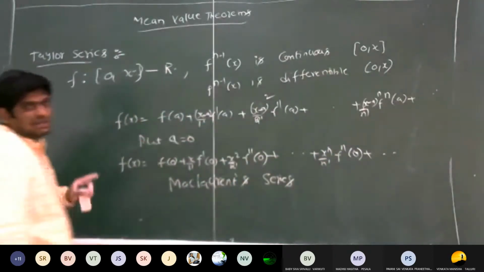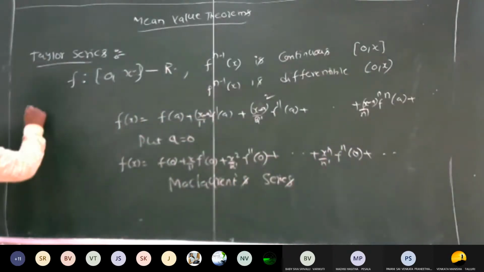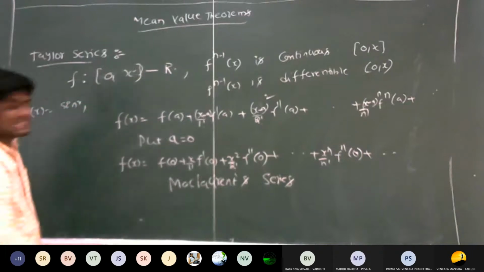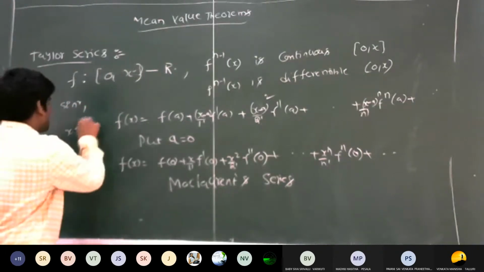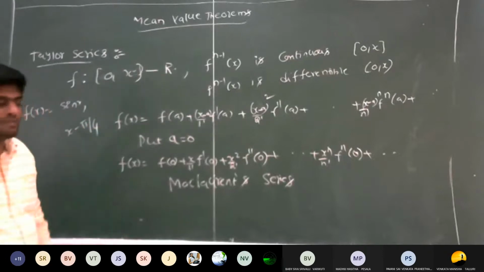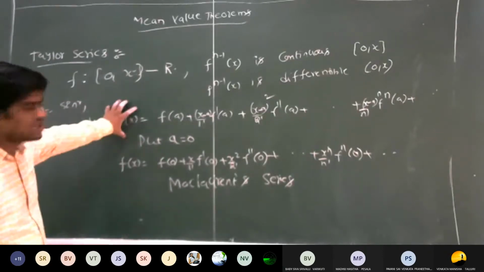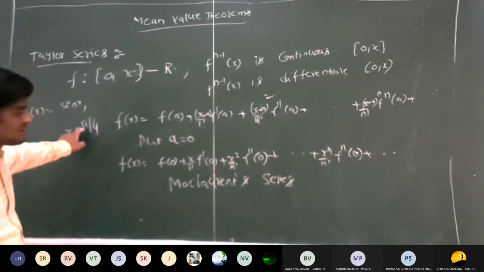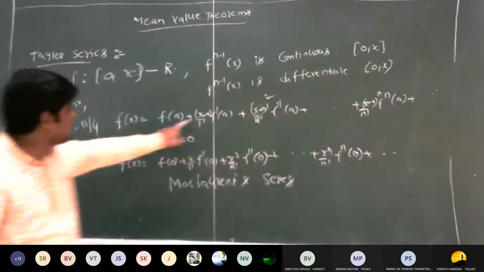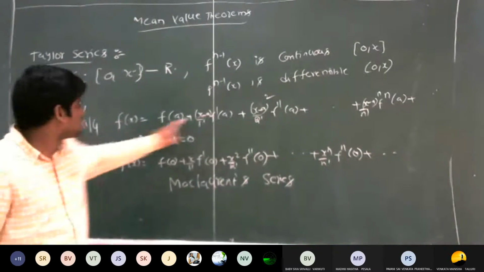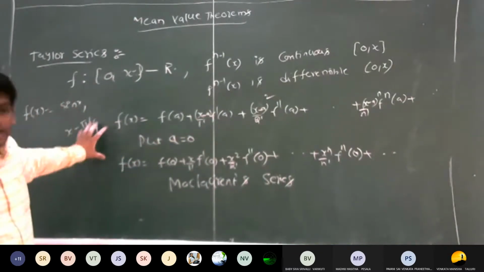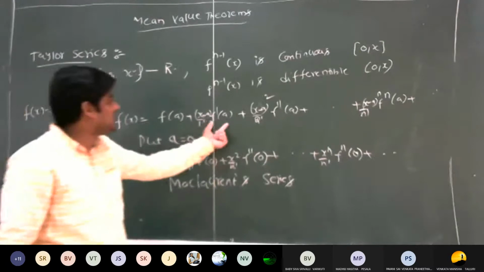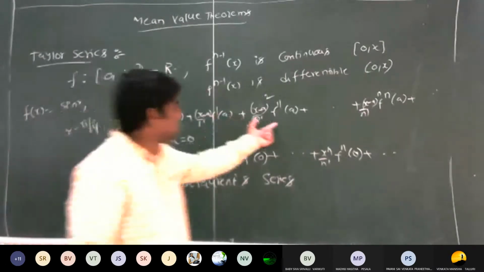We use this formula when, suppose, given that f of x is equal to sin x, write down sin x in the increasing powers of x minus pi by 4. In that situation, we have to use this formula. Compare with this: here, what is a? a is nothing but pi by 4. Here you have to calculate f dash of x, f double dash of x.